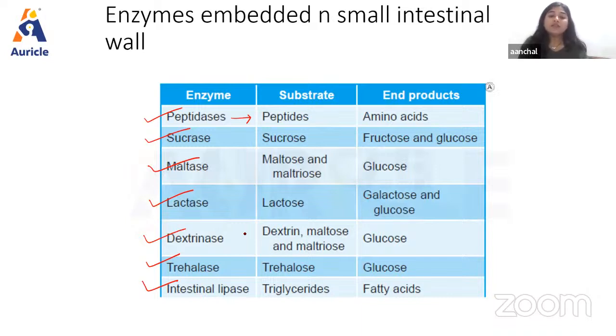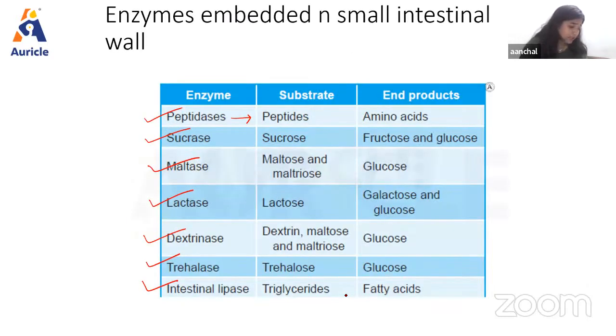For dextrinase, we have the substrate dextrin, maltose and maltotriose, and the end product we'll receive is glucose. Then for the enzyme trehalase, we have trehalose, and the end product is glucose. Then for the intestinal lipase, the substrate is triglycerides, and the end product we'll receive is fatty acid, right?